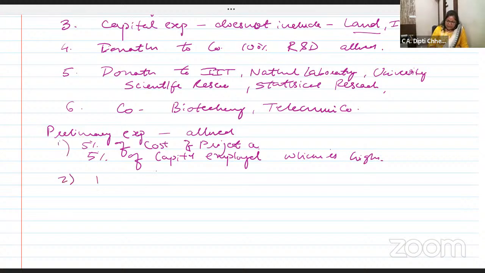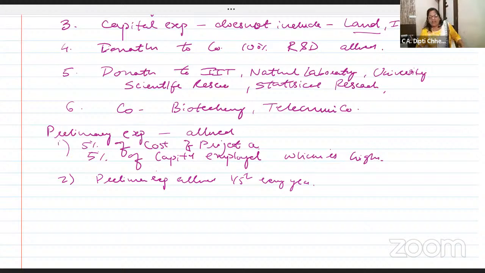Second point is preliminary expenses allowed 1/5 every year. Once preliminary expenses 2 lakh is there, it will be allowed 1/5, 40,000 every year.